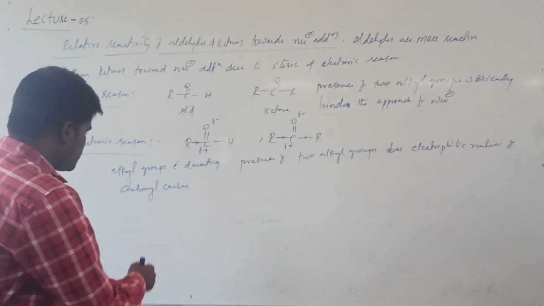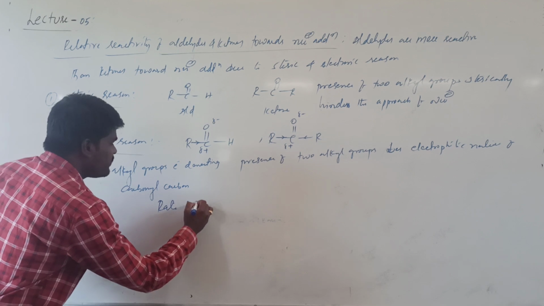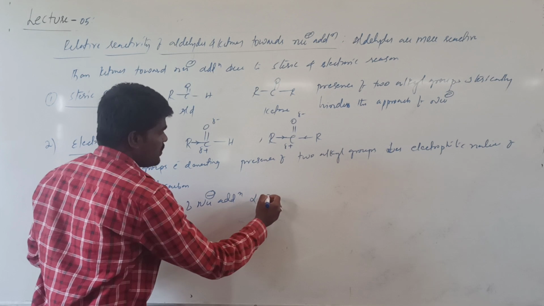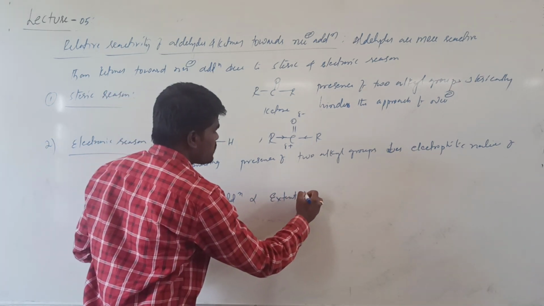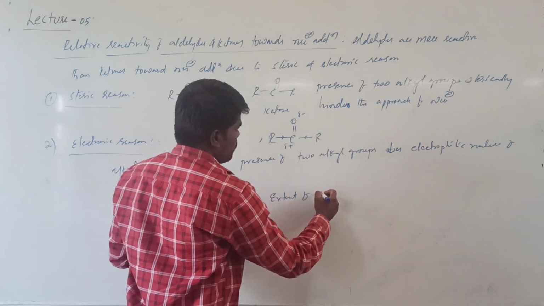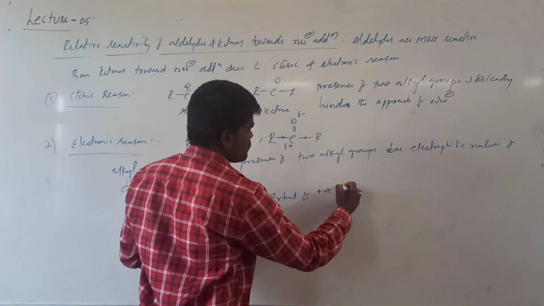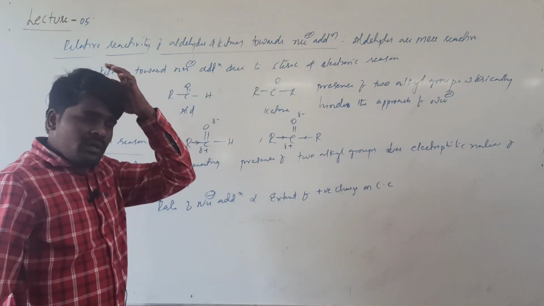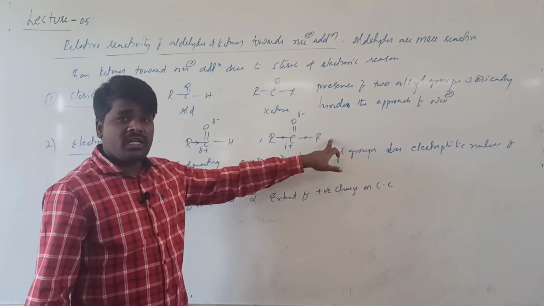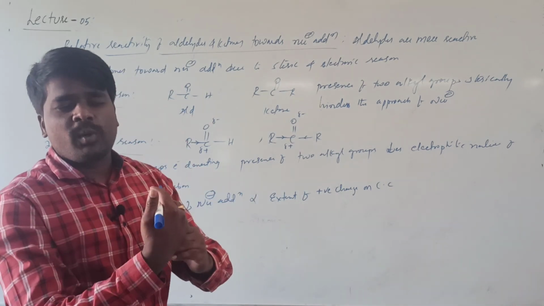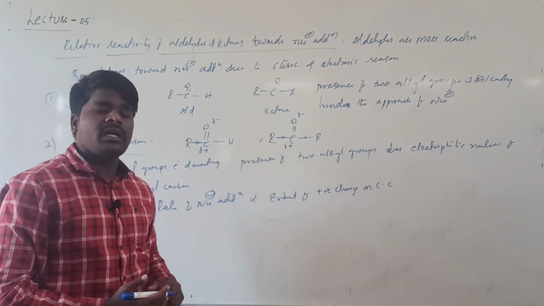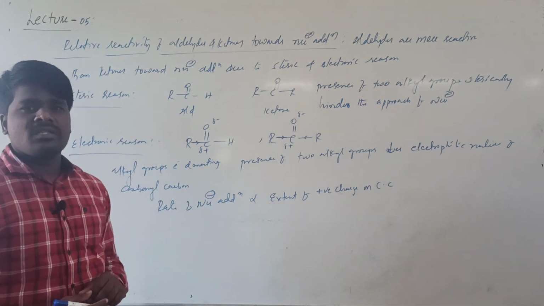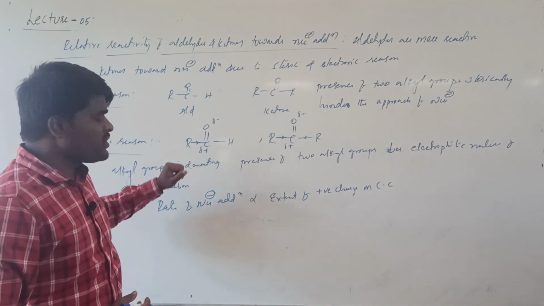Rate of nucleophilic addition is directly proportional to the extent of positive charge on the carbonyl carbon. Since alkyl groups are electron donating in nature, they reduce the extent of positive charge on the carbonyl carbon of ketone, so that the reactivity of ketones towards nucleophilic addition will be less than that of aldehydes.